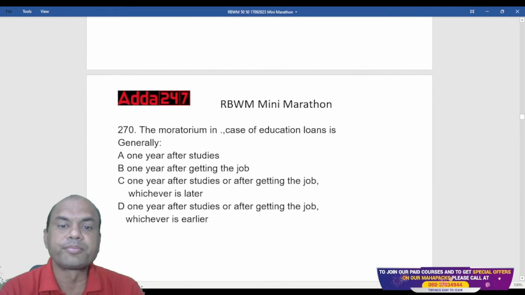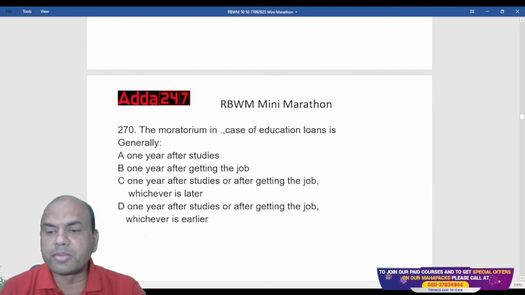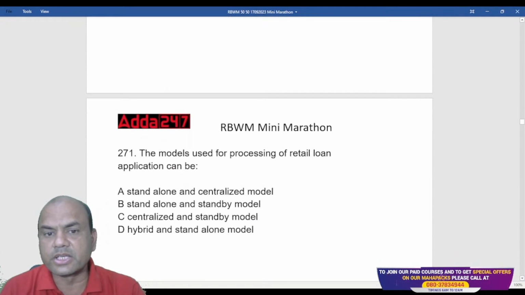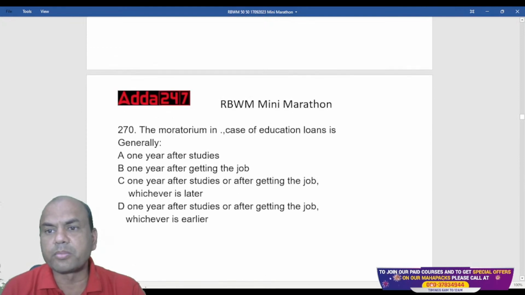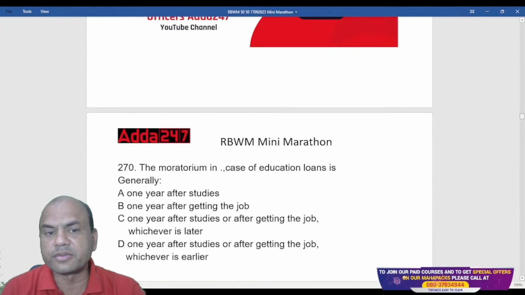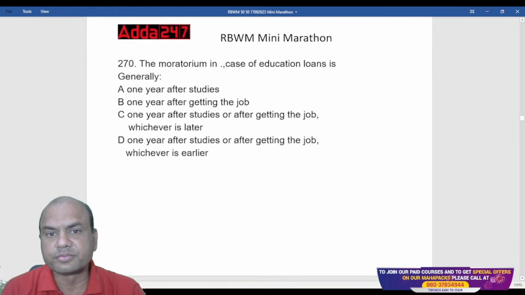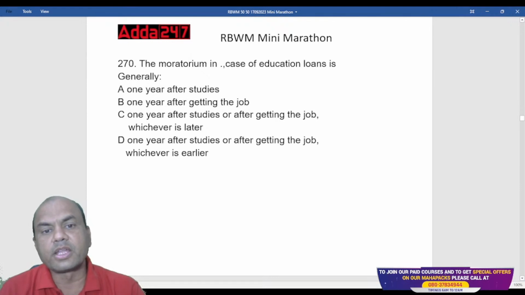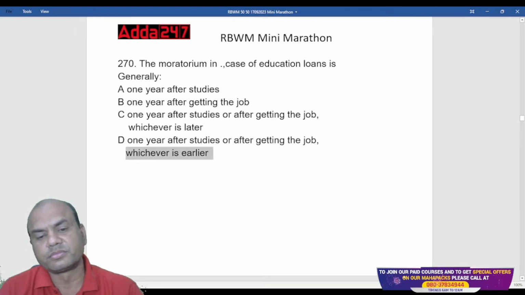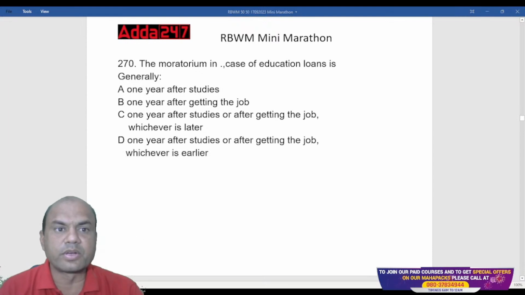Moving on. The moratorium period for education loans is generally what? One year after the studies, one year after getting the job, one year after studies or after getting the job, whichever is later, or one year after studies or after getting the job, whichever is earlier. What do you think should be the right answer?